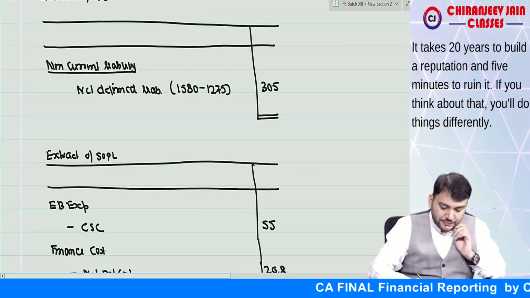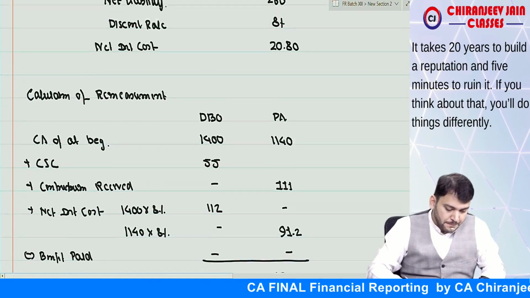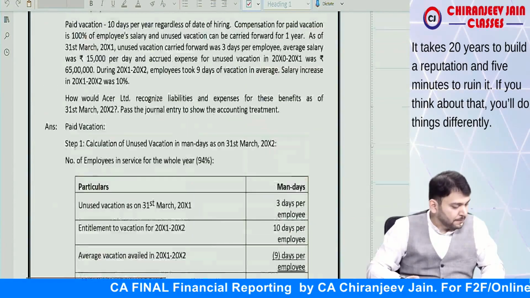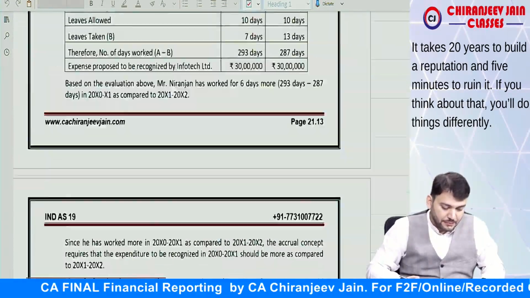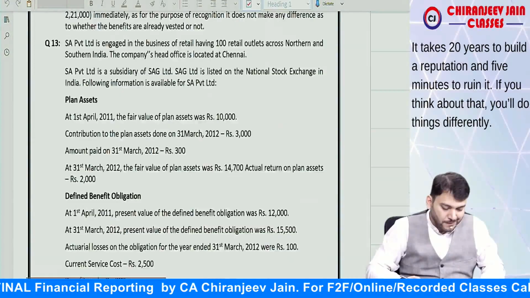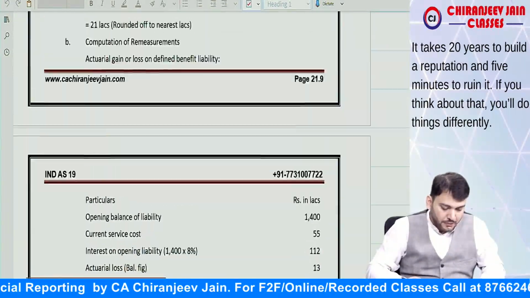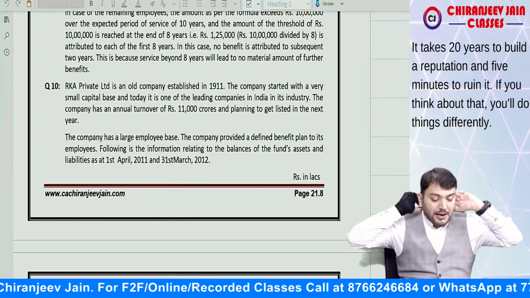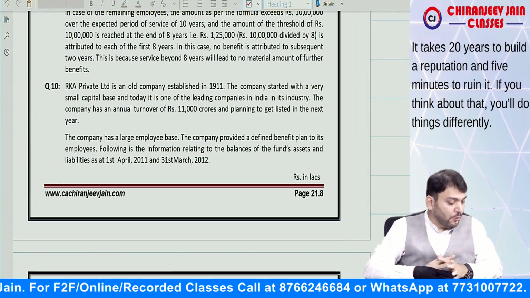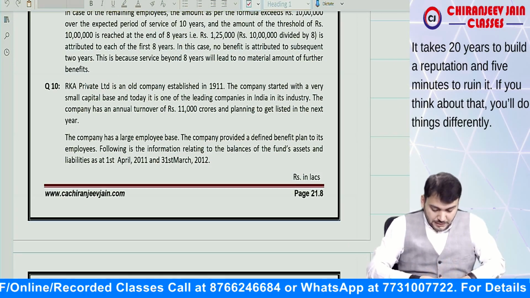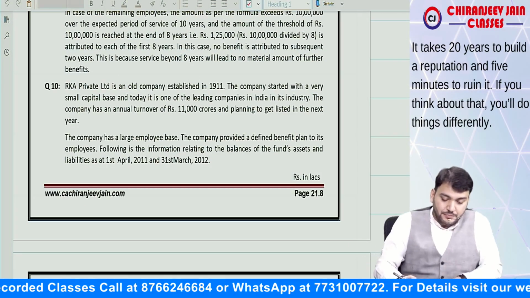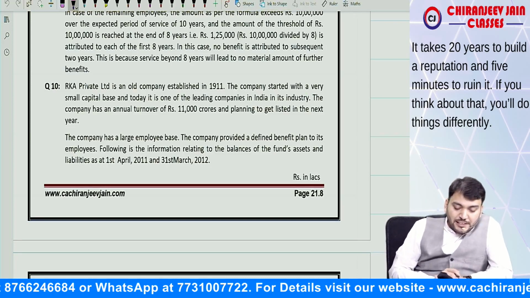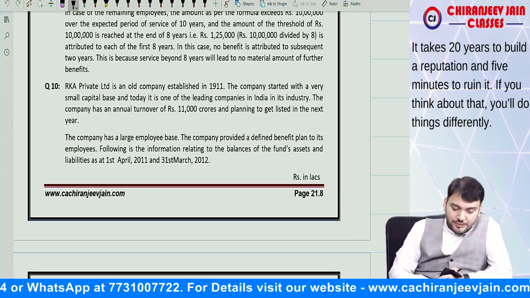Come to question number 10. Question number 10. RK Private Limited is an old company established in 1911. The company started with a very small capital base and today it is one of the leading companies in India in this industry.